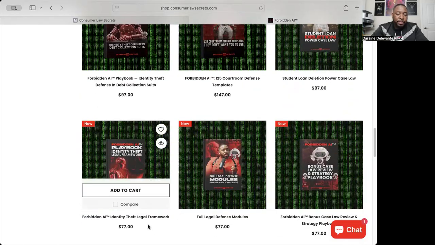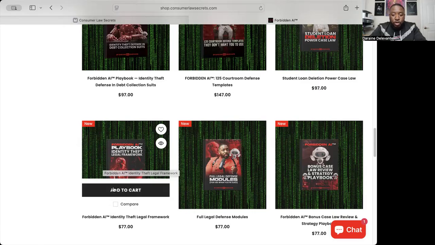We have the identity theft legal framework. This is very good for anyone that has identity theft or has experienced identity theft, or if you have any family or friends that's been a victim of identity theft, this is the thing that you're going to need, right?